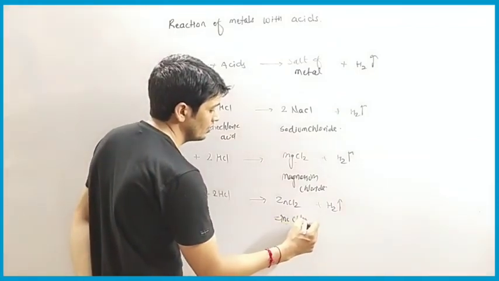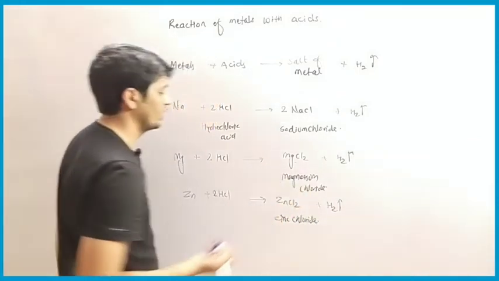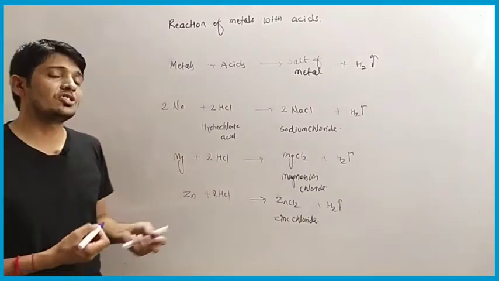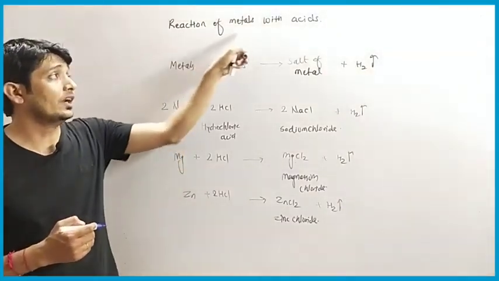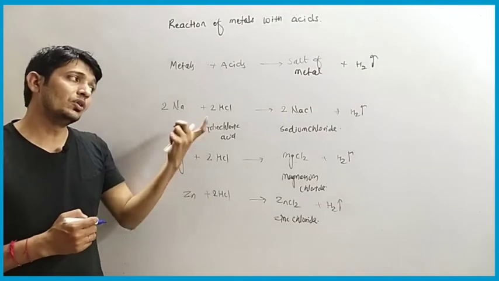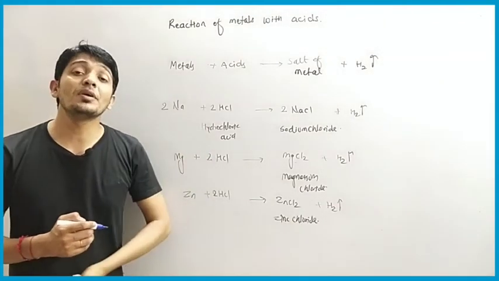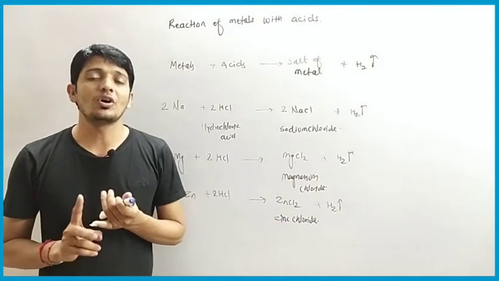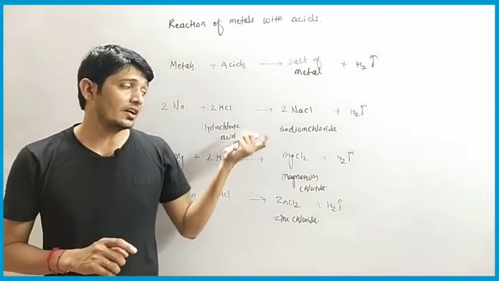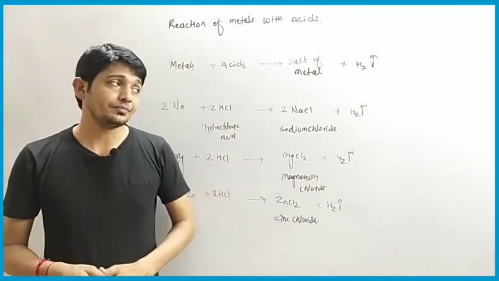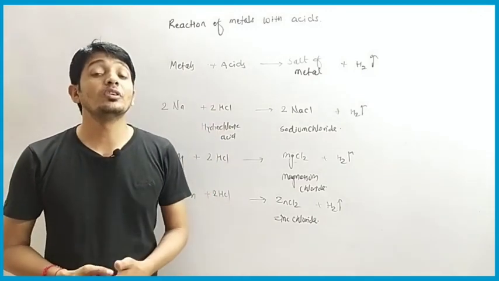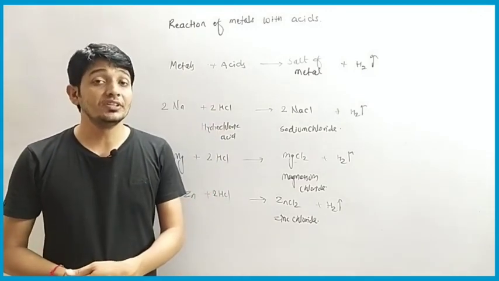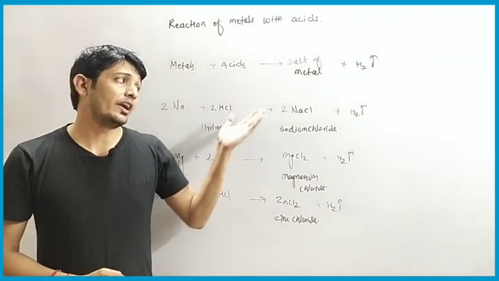Okay, so write down this reaction of metal with acid. These are nothing but the chemical properties of metal along with other metals or non-metals and other compounds like acid and base. So this is all about the reaction of metals with acids. Okay, so write down this reaction.